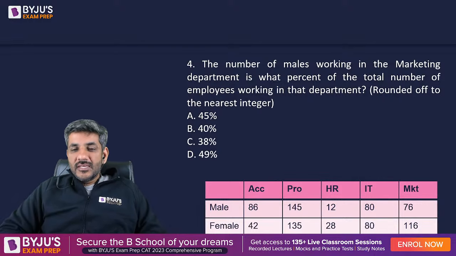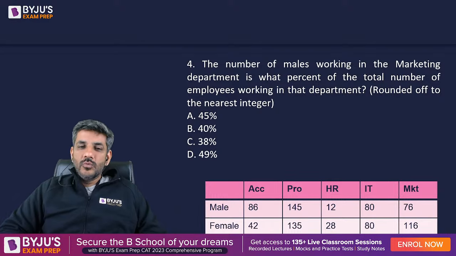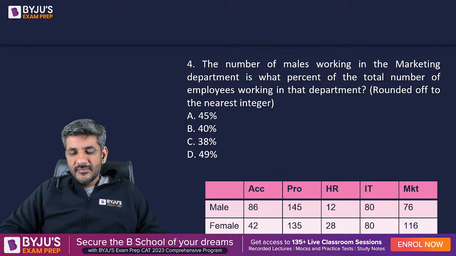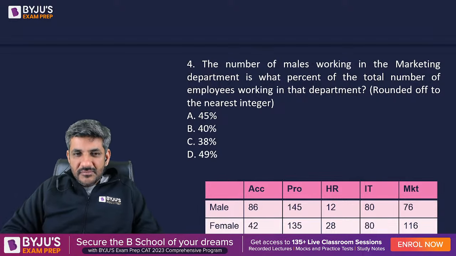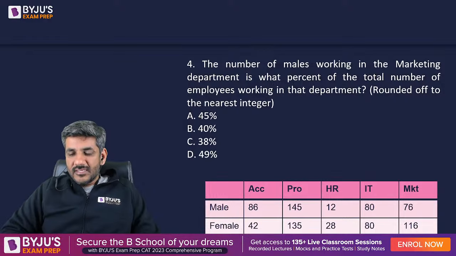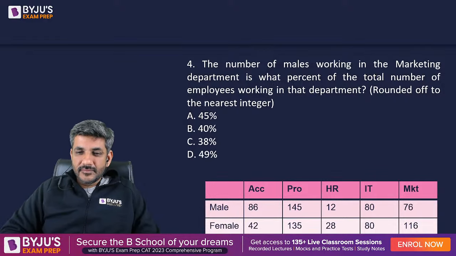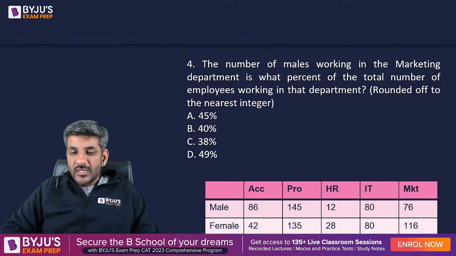The number of males working in the marketing department is what percentage of the total number of employees working in that department? Reena Ranjan has given the first answer this time. She says B. Rakesh says A. Pranjul has got C. So we've got three answers till now.